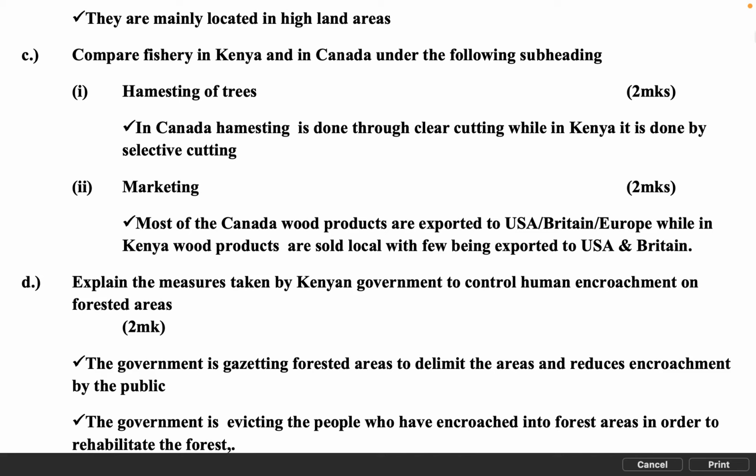Compare forestry in Kenya and in Canada under the following subheadings. Harvesting of trees. 2 MKS. In Canada, harvesting is done through clear cutting, while in Kenya it is done by selective cutting. Marketing. 2 MKS. Most of the Canadian wood products are exported to USA, Britain and Europe, while in Kenya wood products are sold locally, with few being exported to USA and Britain.